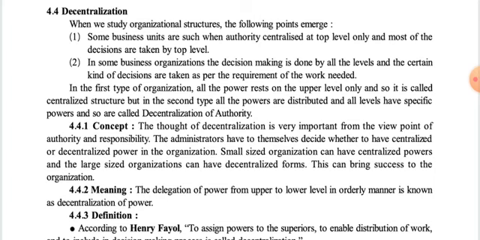Second, in some business organizations, decision making is done by all the levels. This is contrary to the first one. In the first one, all the decisions are taken by top level authorities, while here decisions are taken by all the levels, and certain kinds of decisions are taken as per the requirement of the work.